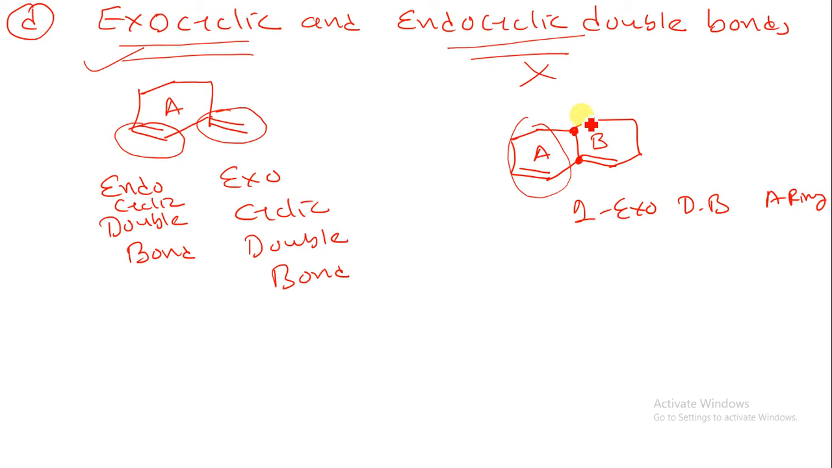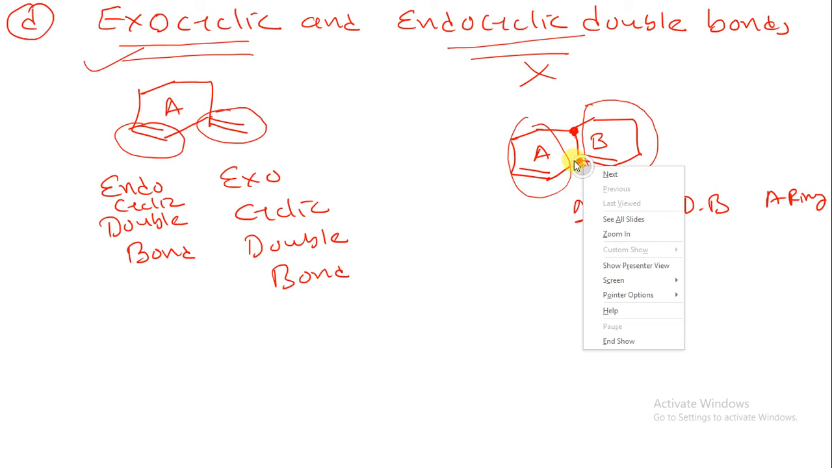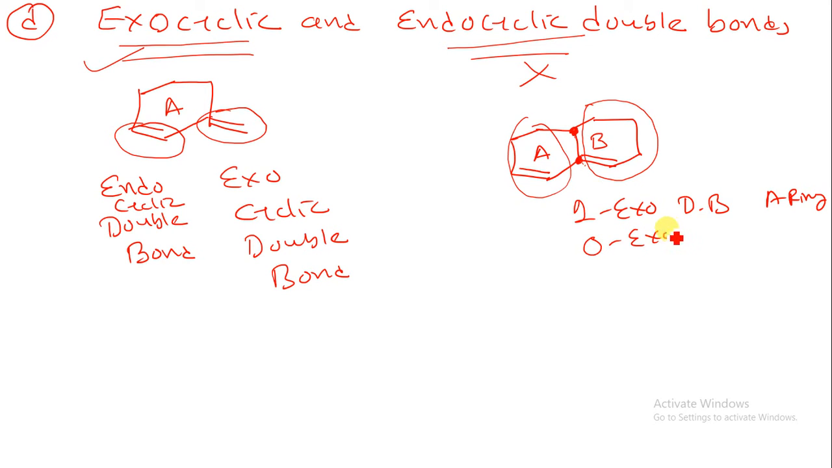Now suppose I want to calculate the exocyclic double bond for the B ring. What I have to do is close my ring B, then see whether any double bond is present over this carbon atom. Here we are not having any double bond, so there is no exocyclic double bond for ring B.